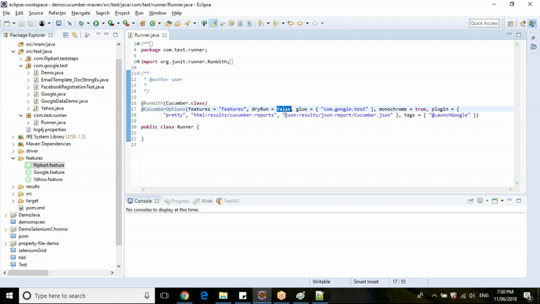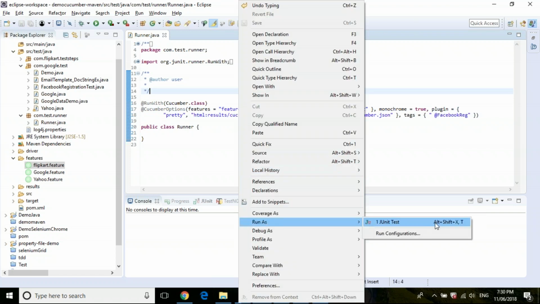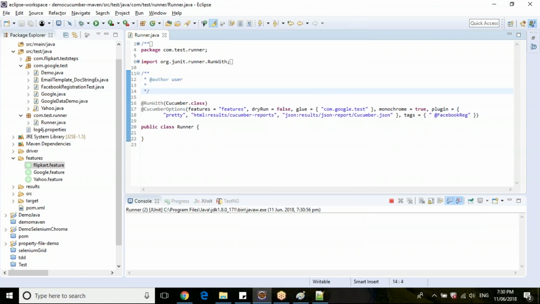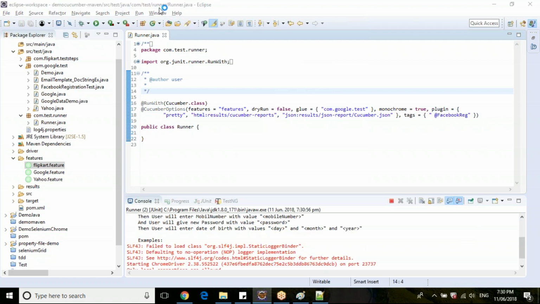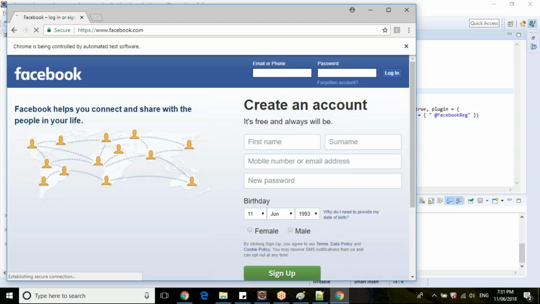So dry run should be false actually. The tag will come under tags, so you are controlling the tags execution. Clear. We have provided the Facebook registration scenario tag to execute, and our dry run is false, so that it will start executing the actual code. Let's see how our loggers are behaving for this particular test scenario which we have written. So it started the execution.